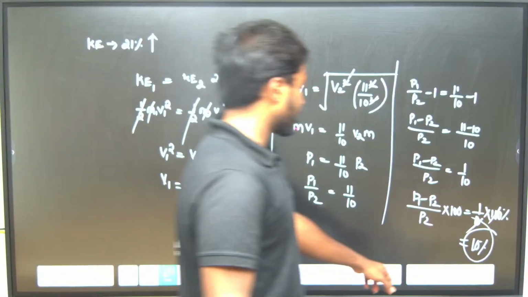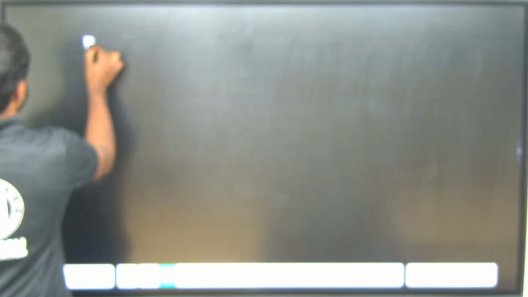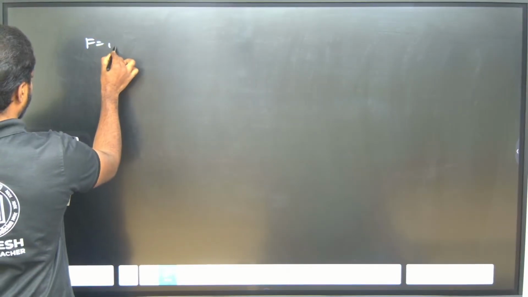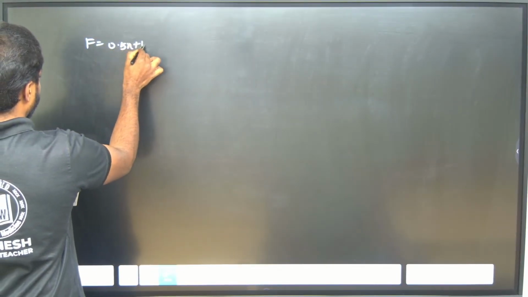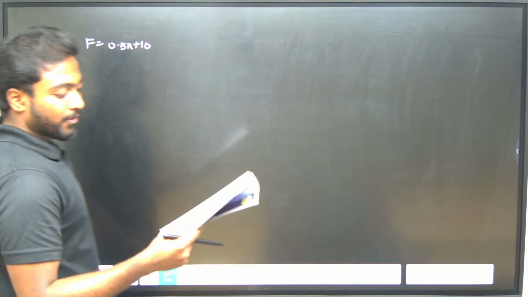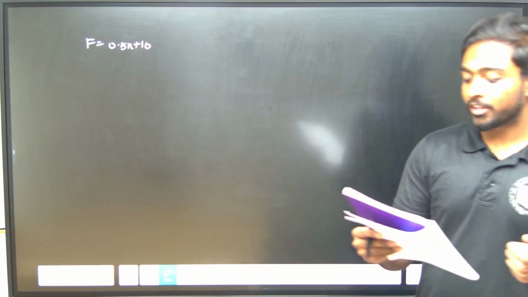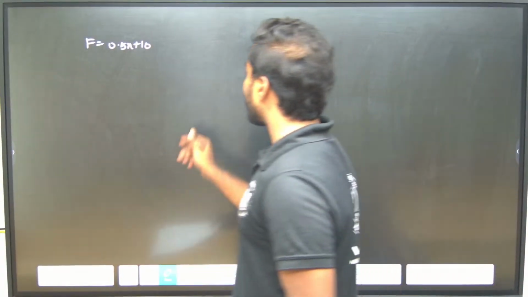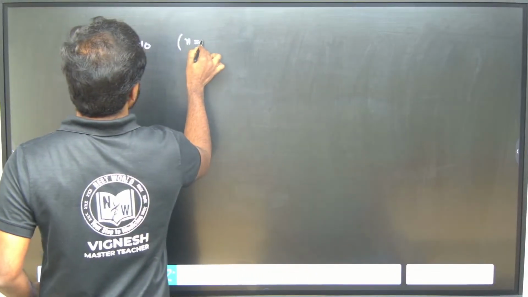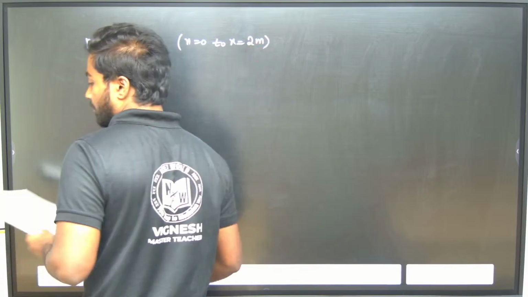Yes, the next question. A force F is equal to 0.5x plus 10, where F is in Newton and x is in meter. Calculate the work done by the force during the displacement of a particle from x equals 0 to x equals 2 meter. So this is the question.